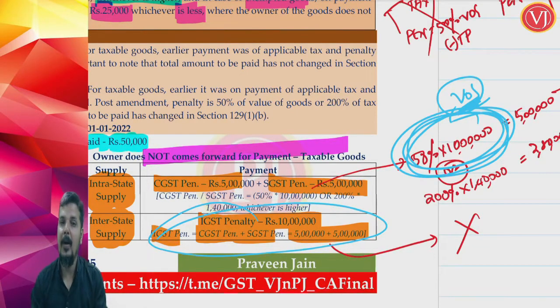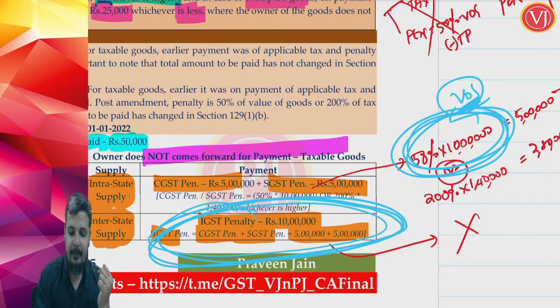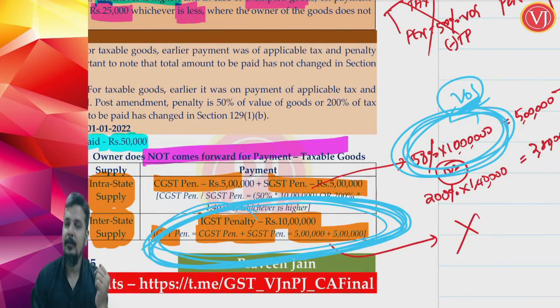No, here you are going to add it. So whenever there is any penal provision with respect to percentage of value of the goods, you find out CGST penalty, copy paste SGST penalty. For IGST penalty, add both. One needs to understand that particular angle, right?